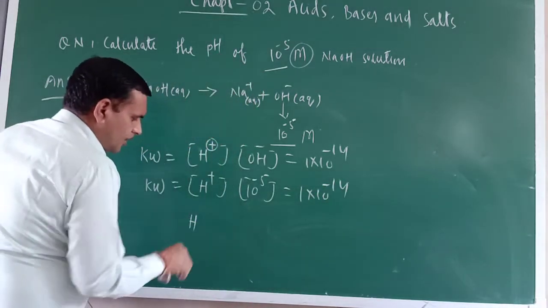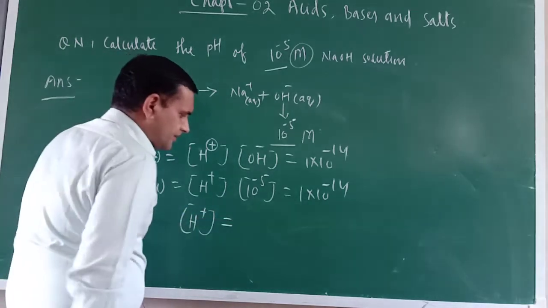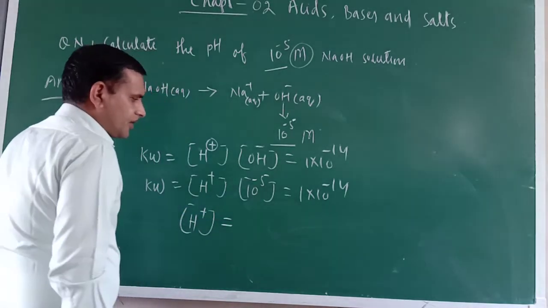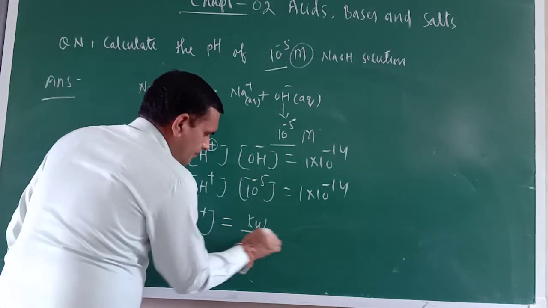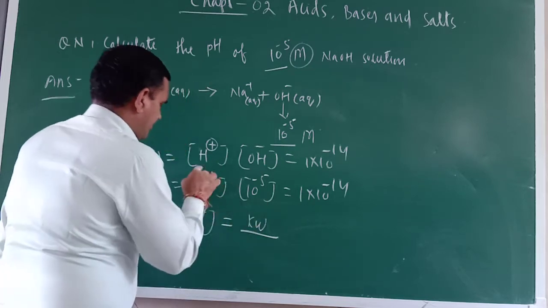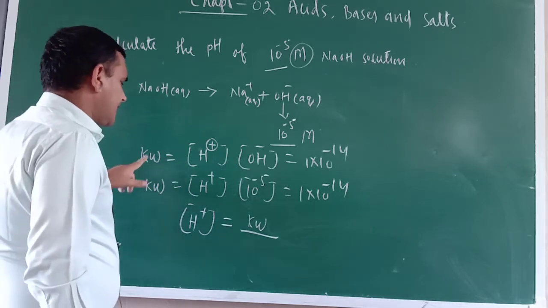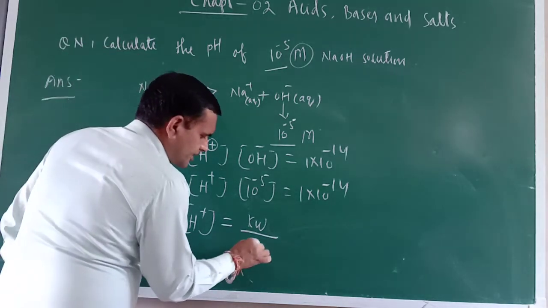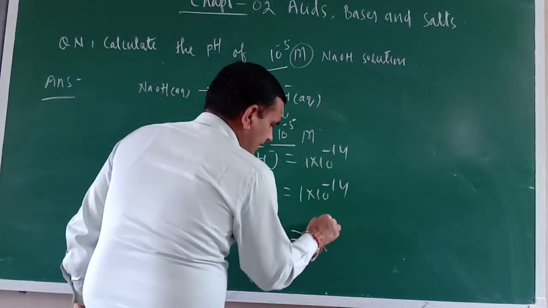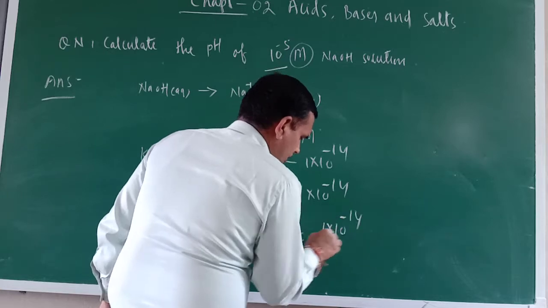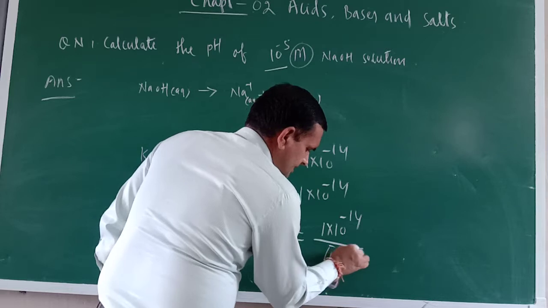So H+ equals Kw by OH-. Am I correct or not? Kw is 1 into 10 raised to the power minus 14, and OH- is 10 raised to the power minus 5.